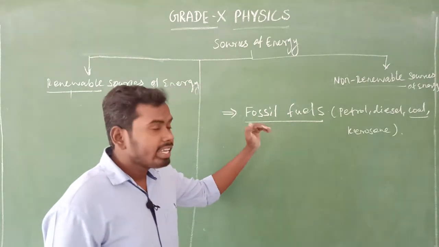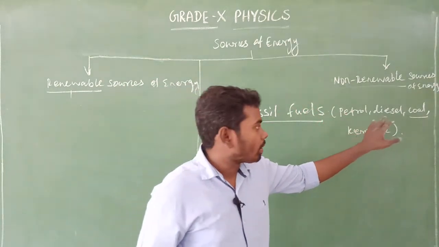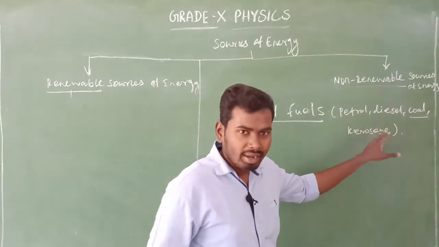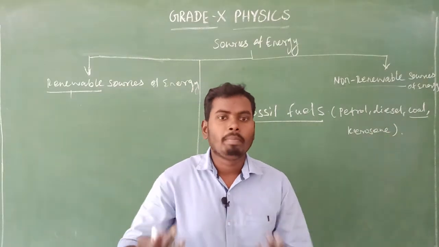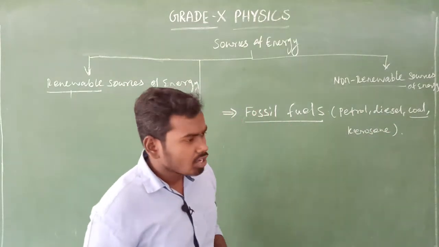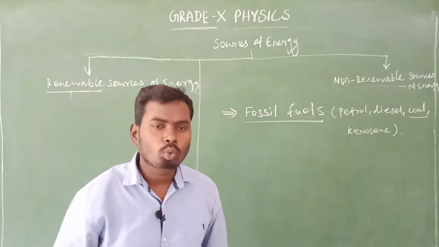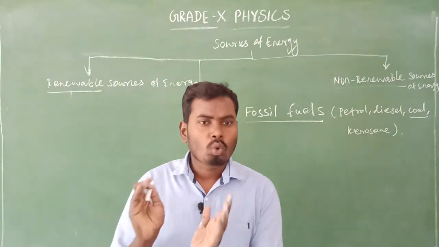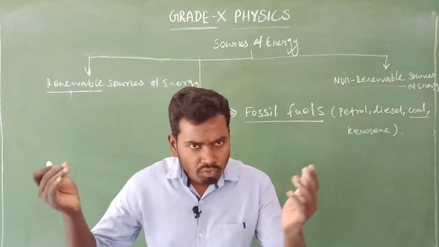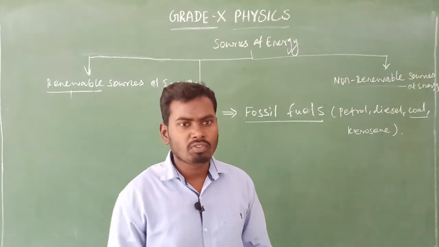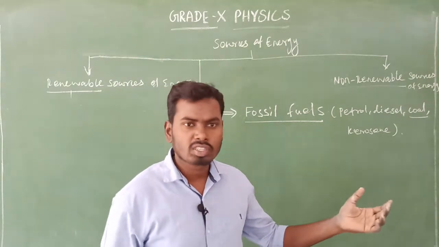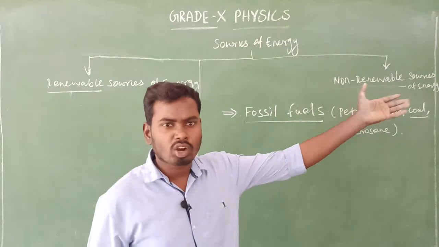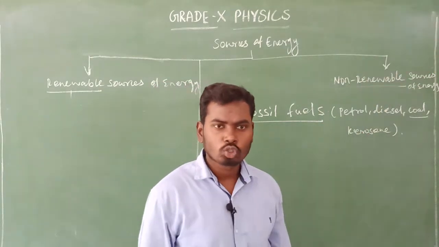Note this point, once they are completely used up, we cannot get back, because the fossil fuels are available in the earth only in limited amount. Every day we are using the fossil fuels directly as well as indirectly. For example, the vehicles running on the road run only because of petrol, diesel, kerosene, and so many fuels.